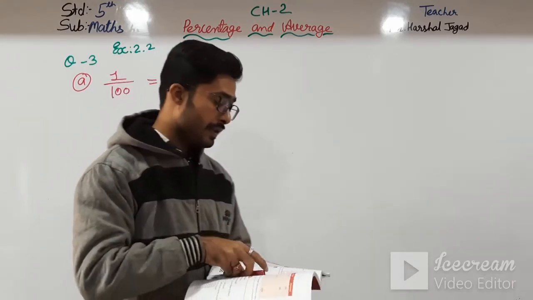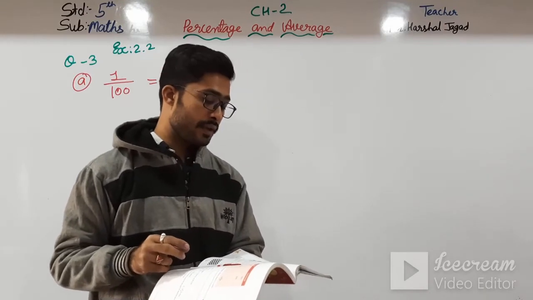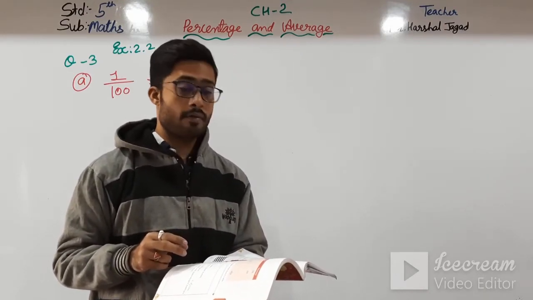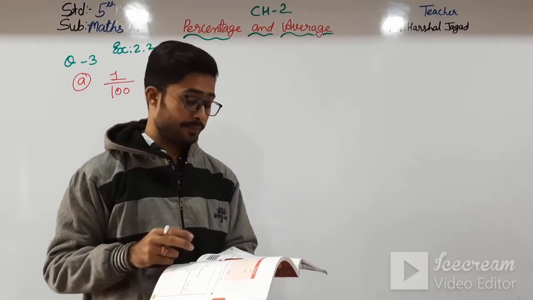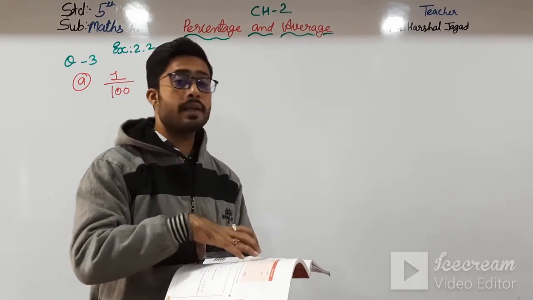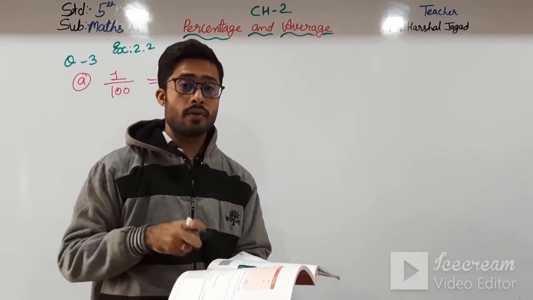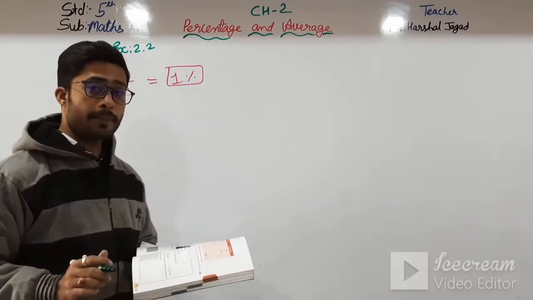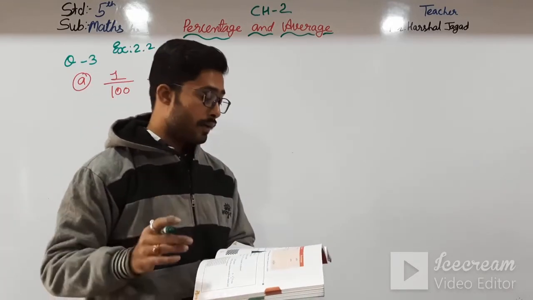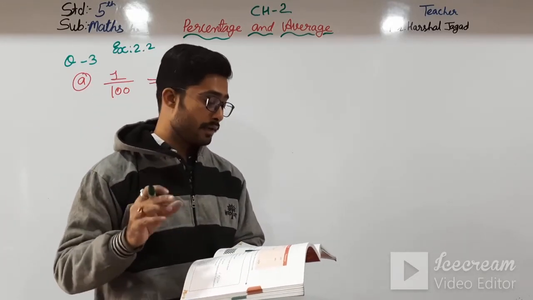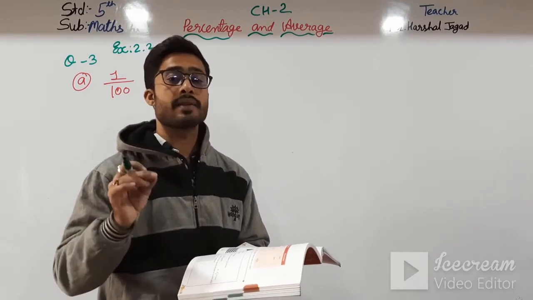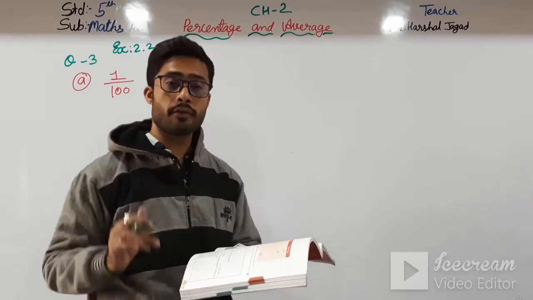Second one: 50 people were questioned and 35 people provided useful information. Out of the 50 people who were questioned, 35 have given useful information.